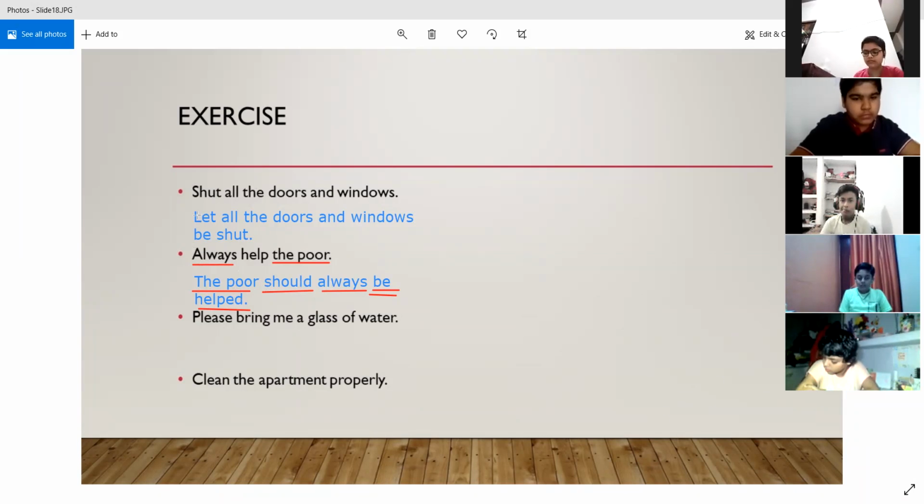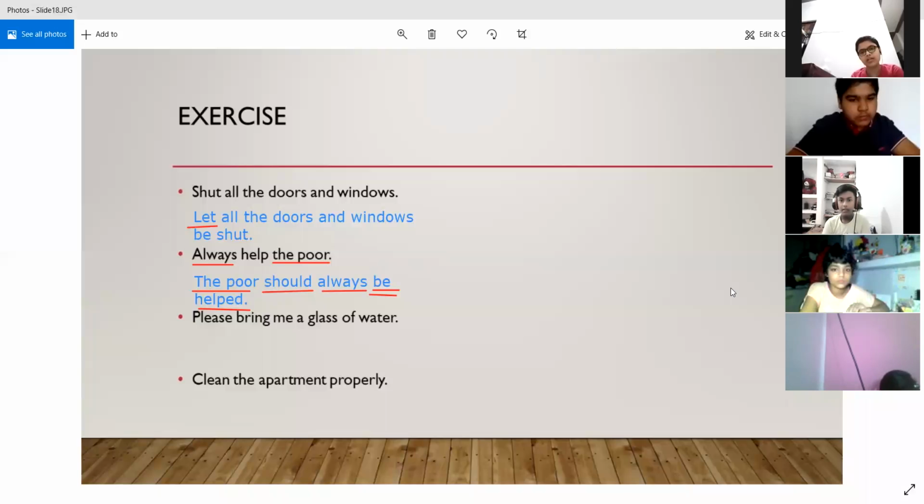And when we are giving orders, then we are starting the sentence with let. And when we are talking about a request, then we are using you are requested to do so and so, whatever we are requesting. All right, sir. Yes, ma'am. Attempt the third one. Sir, it is a request, and the answer will be you are requested to bring me a glass of water.